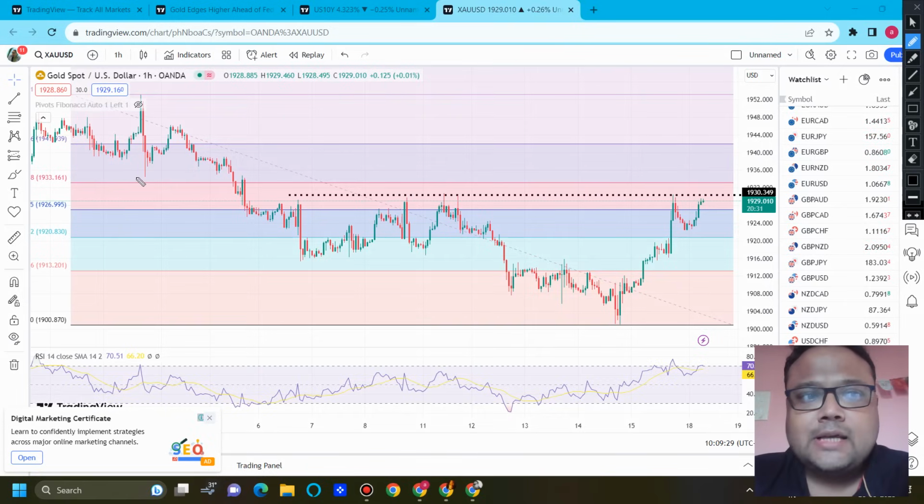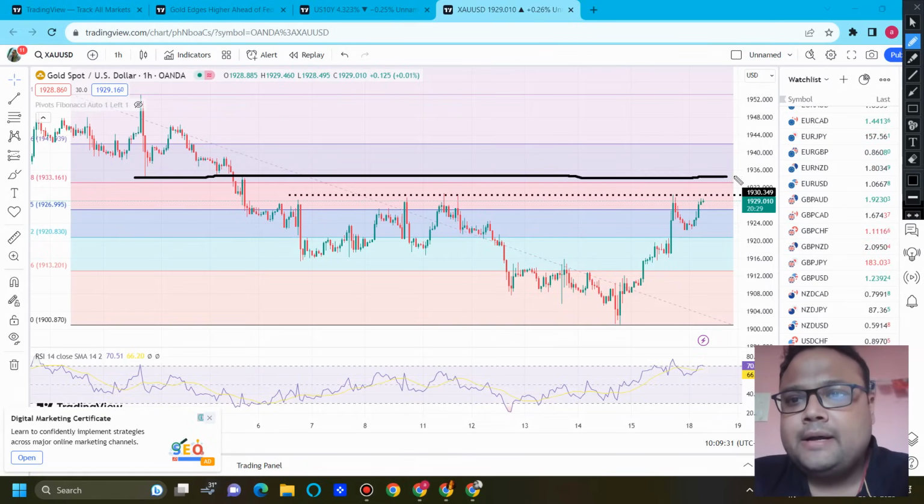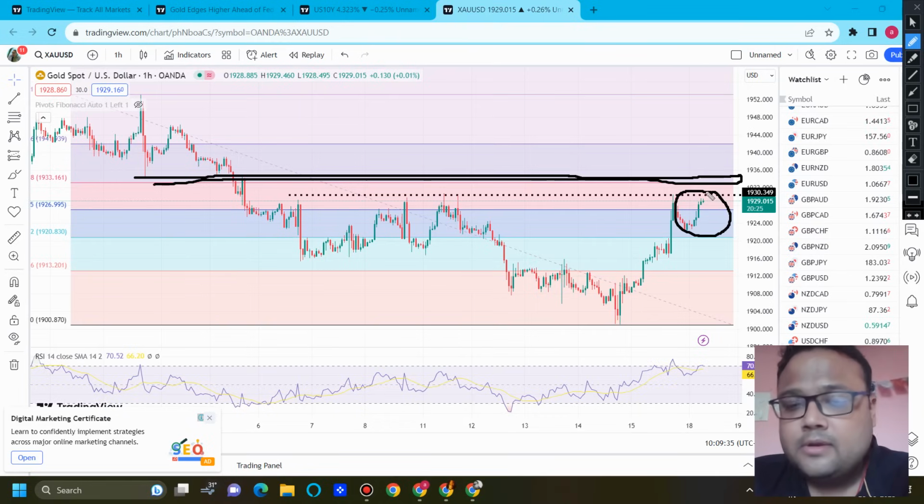But this is our second resistance. Keep in mind, this is our second resistance and this is our first resistance, the level where market is standing right now. So observe the market here first.